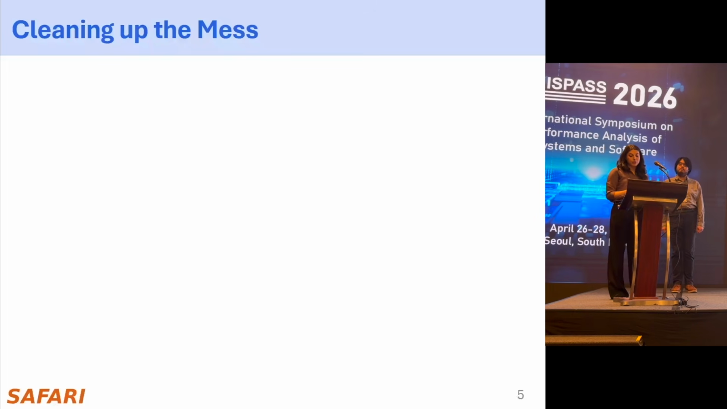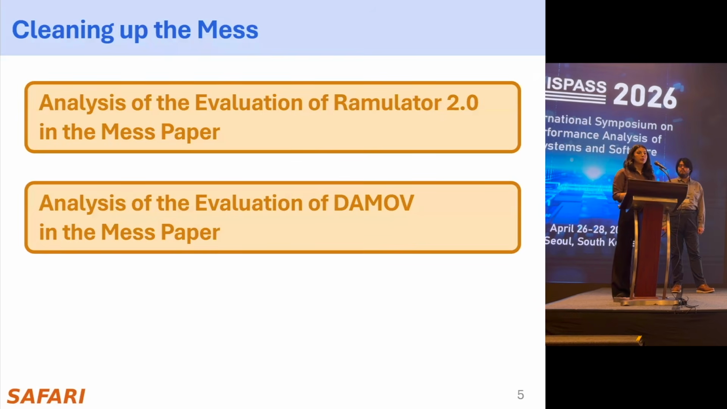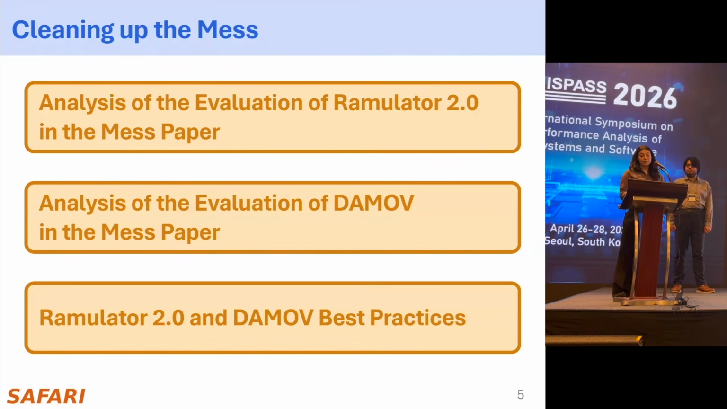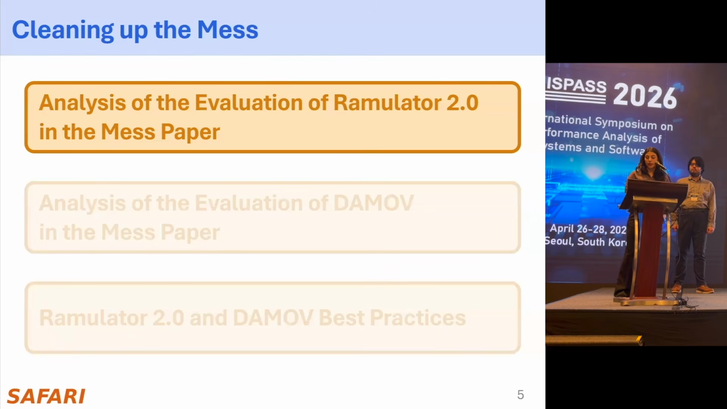To demonstrate that these results and claims in the MESS paper are incorrect, we first analyze the evaluation of Ramulator 2 and DAMOV in the MESS paper, and then describe best practices for these tools for users to avoid such issues. Now let's talk about our analysis of the evaluation of Ramulator 2 in the MESS paper.